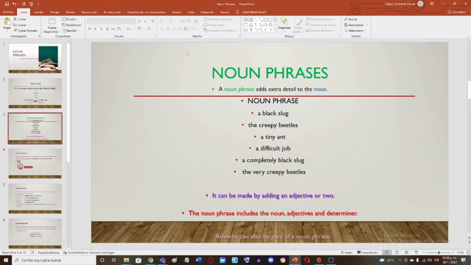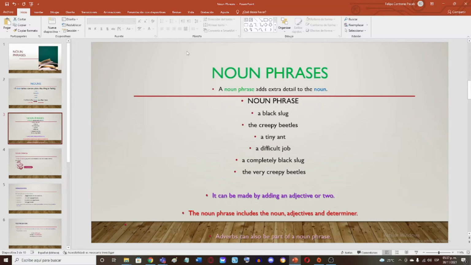A noun phrase adds extra detail to the noun. For example, a noun phrase can be a black slug, the creepy beetles, a tiny ant, the difficult job, a completely black slug, the very creepy beetles. It can be made by adding an adjective or even two adjectives. The noun phrase includes a noun, an adjective, and a determiner. Adverbs can also be part of a noun phrase sometimes, but you need to take in consideration that you need an adjective and a determiner.